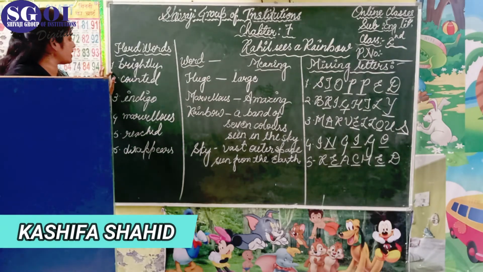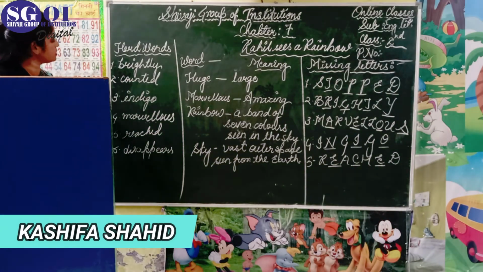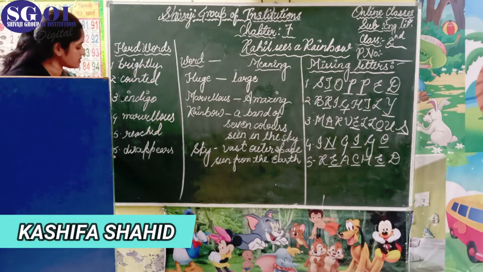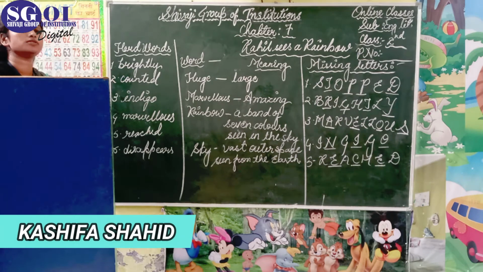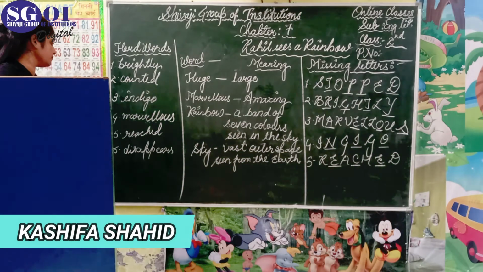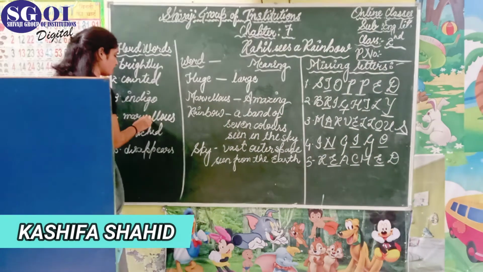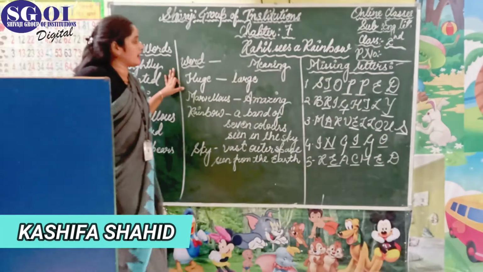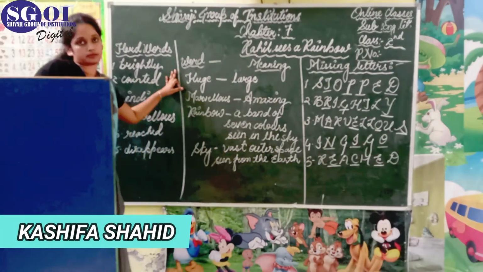The first one, brightly. Second, counted. The third one, indigo. Fourth, marvelous. Fifth, reached. Sixth, disappears. After writing these words, you have to make a line, and then you have to write these hard words again. Okay? Then after the hard words, you have to write the next heading, that is word meaning.